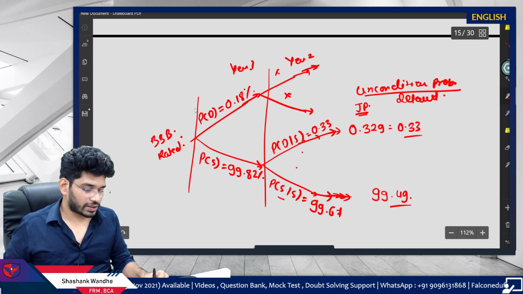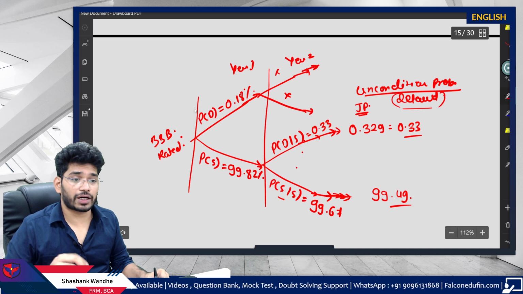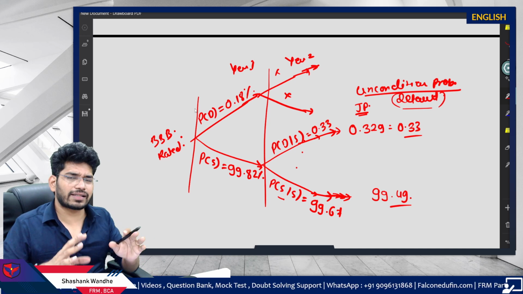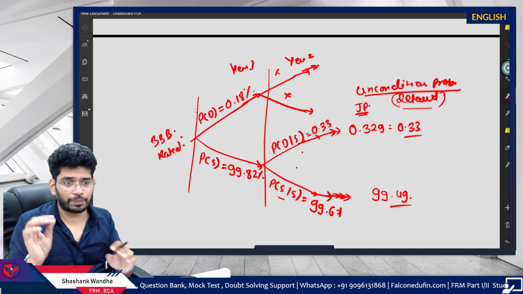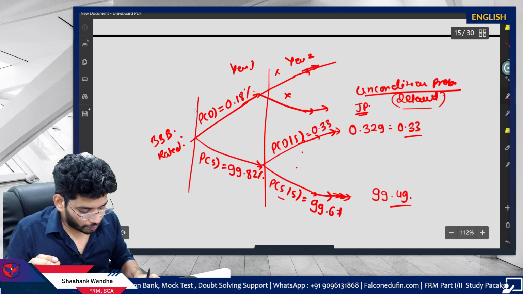Fine. Now, if I ask you to calculate the unconditional probability of default, in an ideal scenario, if you recall your probability chapter, we know how we do this calculation.